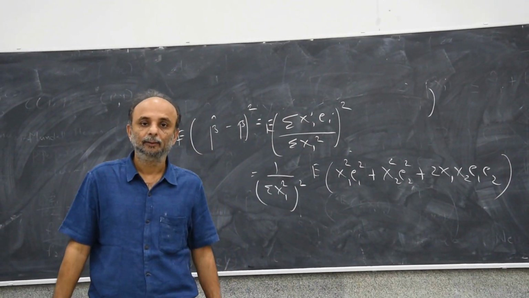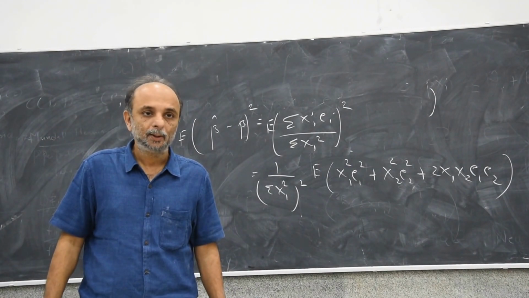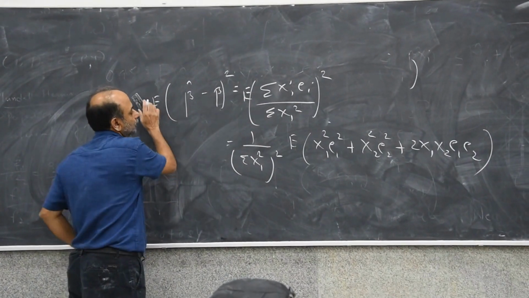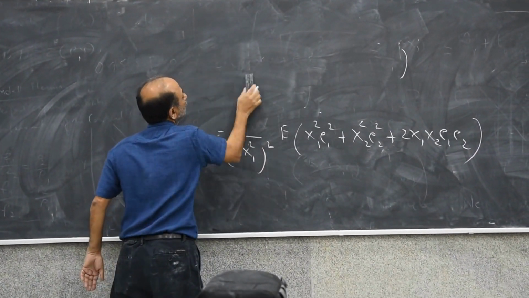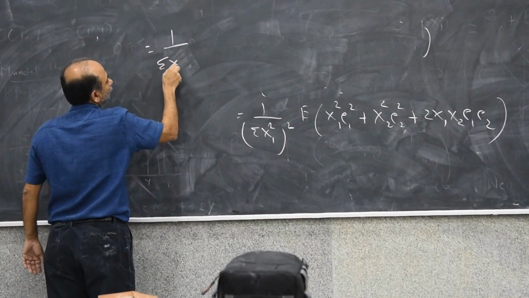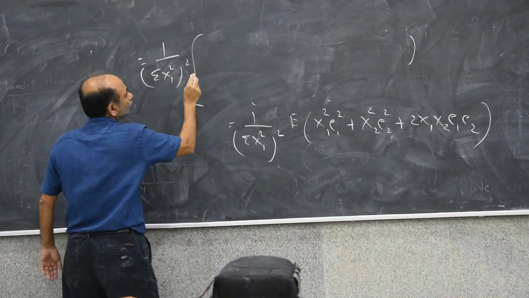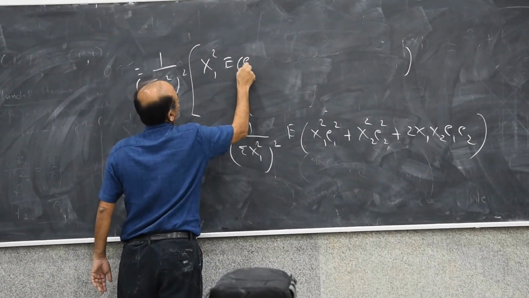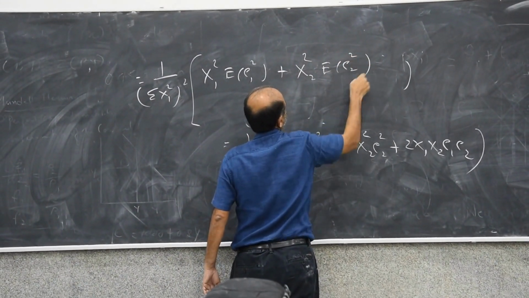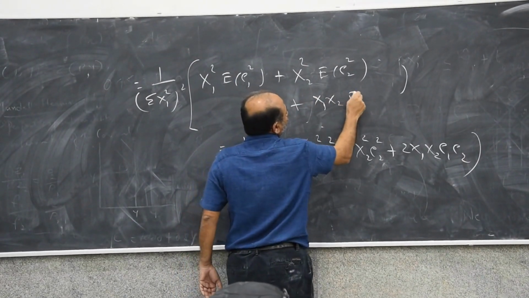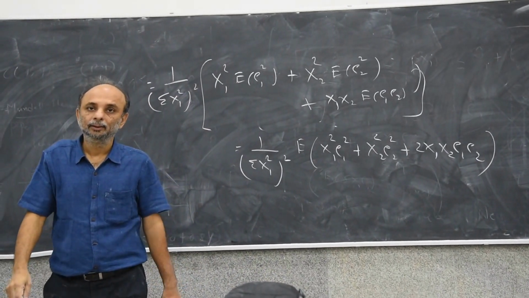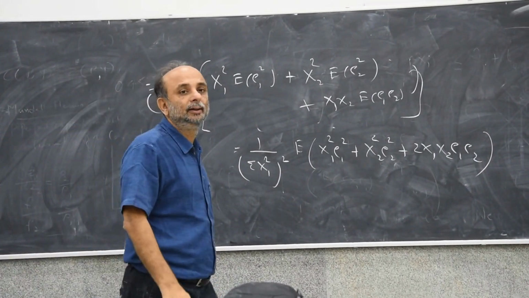This can be written as... What is expectation E1 square?